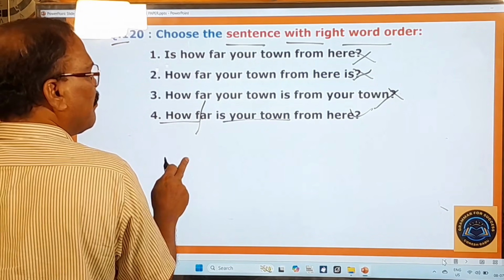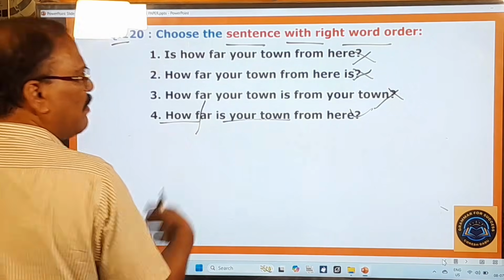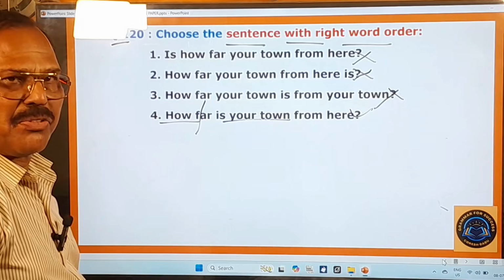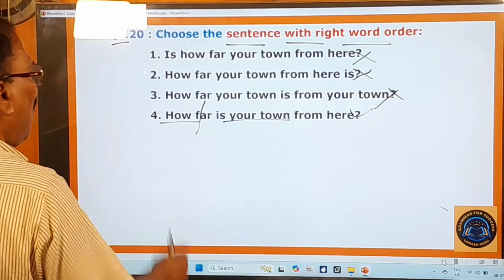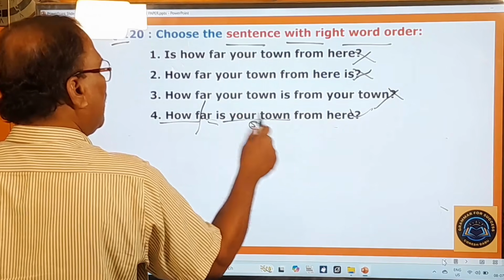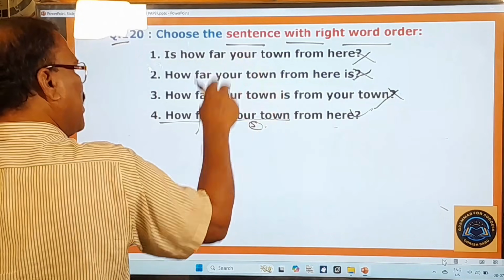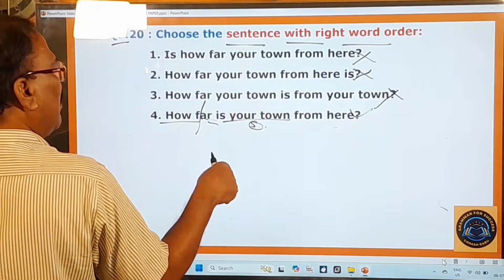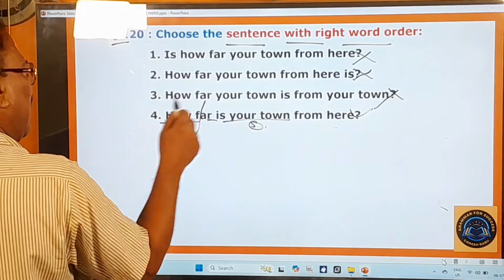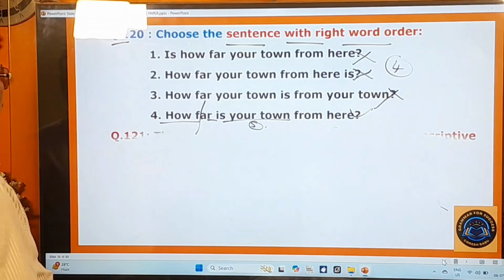How far? This is a WH question. How far? How long? How many times? All these things will come under WH words, WH questions. So after that, a helping verb must be used. After that, the subject must be used, and the remaining sentence. So therefore, how far is your town from here? This sentence is absolutely correct. In this sentence only, the words are arranged in a grammatical order, and therefore this fourth one is your answer. Now you move on to the next question.